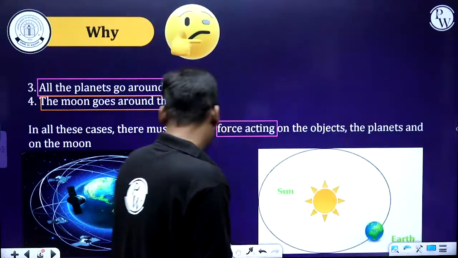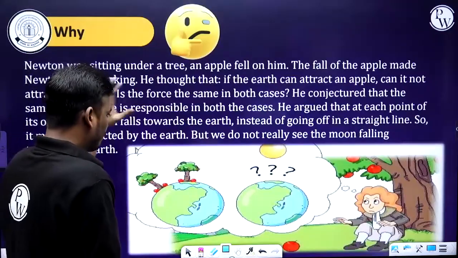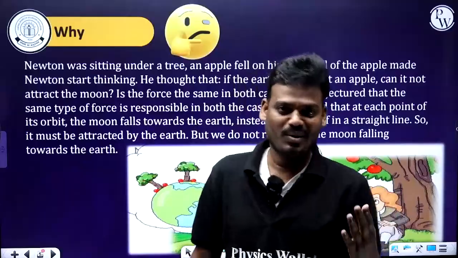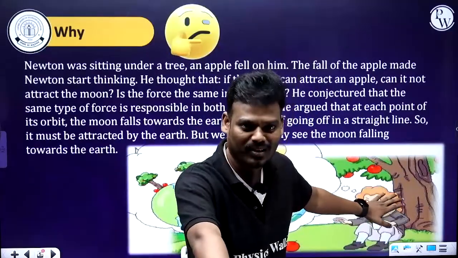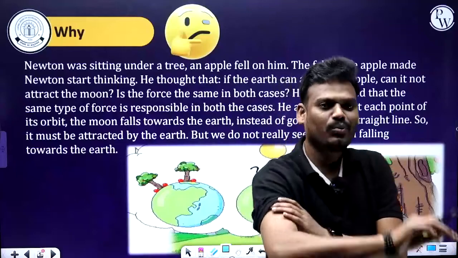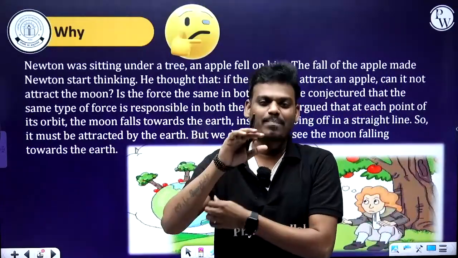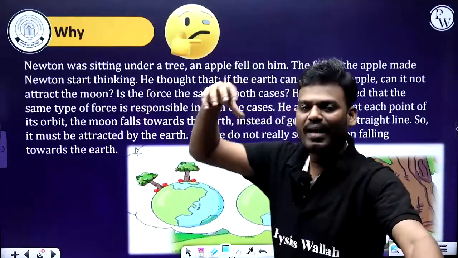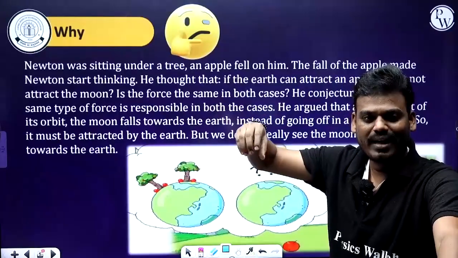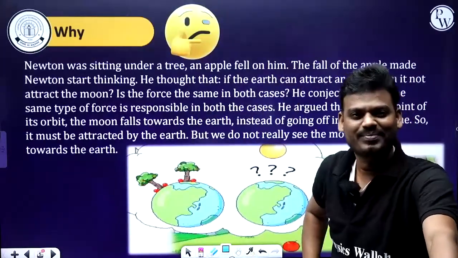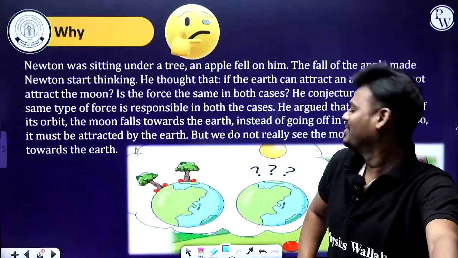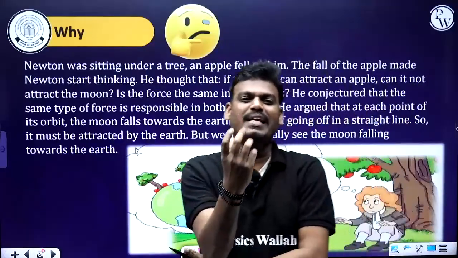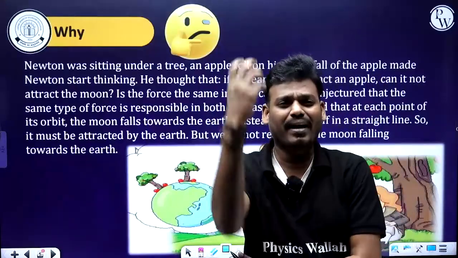Now, here there is a scene. Here we have Newton. Already you know that is Sir Isaac Newton. Just imagine one day, it is like a story. One day Newton was sitting under a tree. One apple detached from the branch of the tree and fell on the head of Newton. He was like, what? He checked, and that was an apple. He held that apple and was thinking, why did this apple fall on my head?